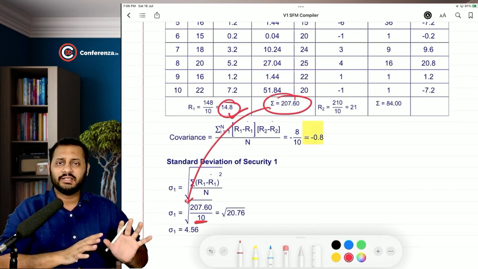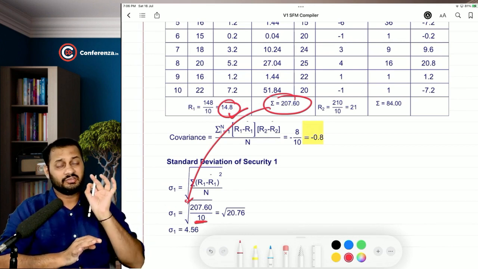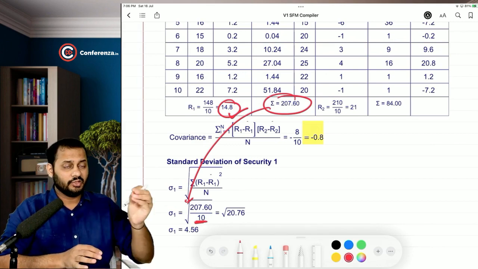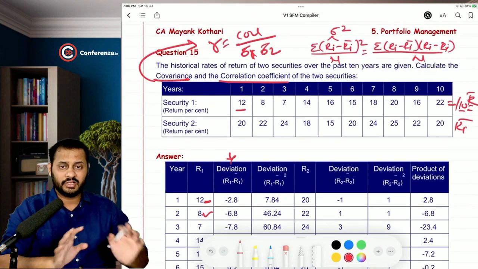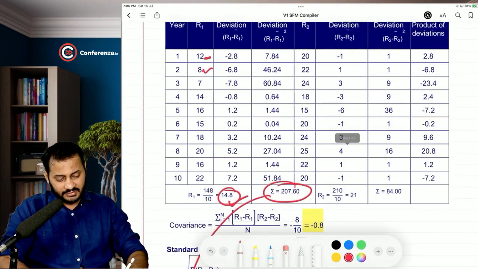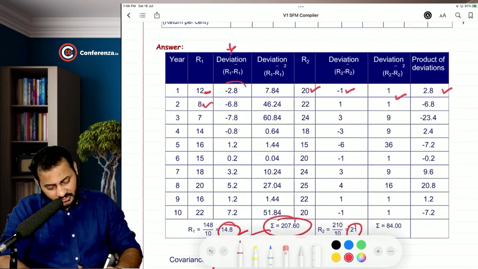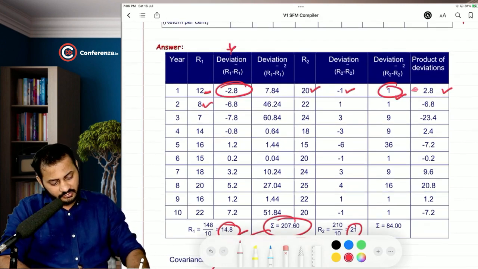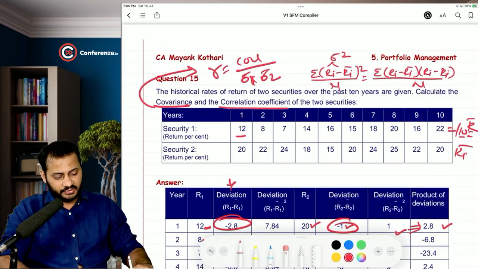Do not look at the answer, solve it by yourself with the methods that I taught you, with the formulas that you have learned. Take the formula from the formula book or chart and apply it here. That's it. Nothing else, no value addition is there apart from this. This is the second return. Take the deviation, 20 minus 21 is minus 1, square, and then the product of the deviation. See, this is the product of the deviation. This 2.8 and minus 1 is, sorry, this 2 minus 2.8 and minus 1 is equal to 2.8. This deviation is nothing but this part.